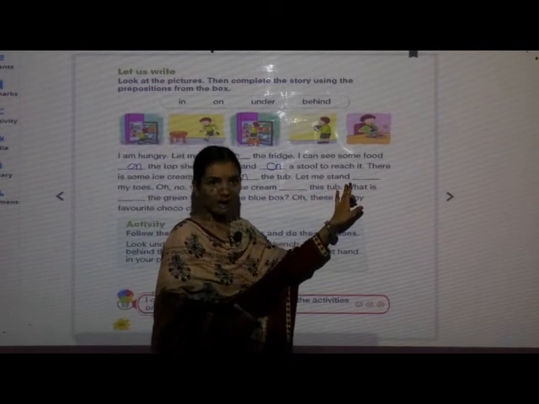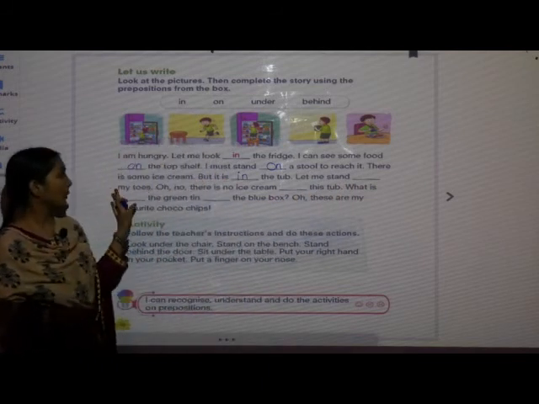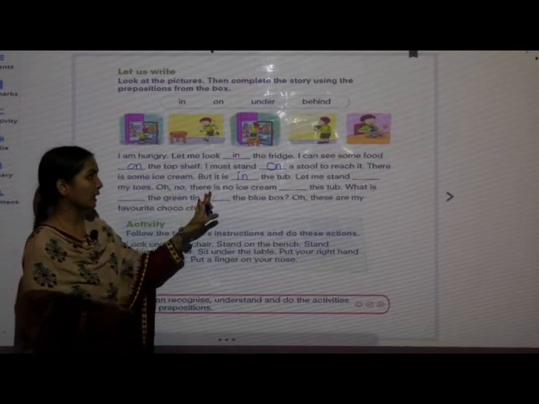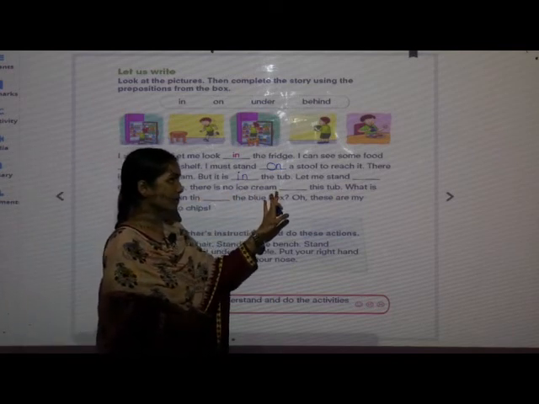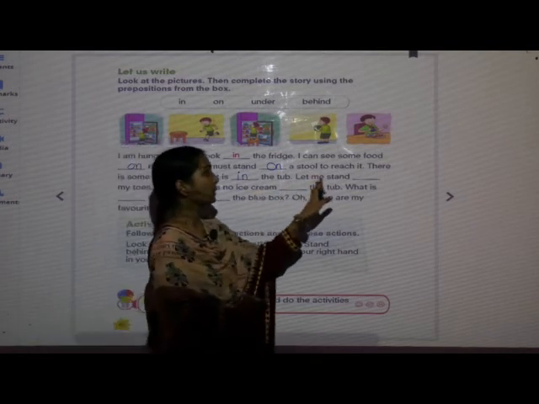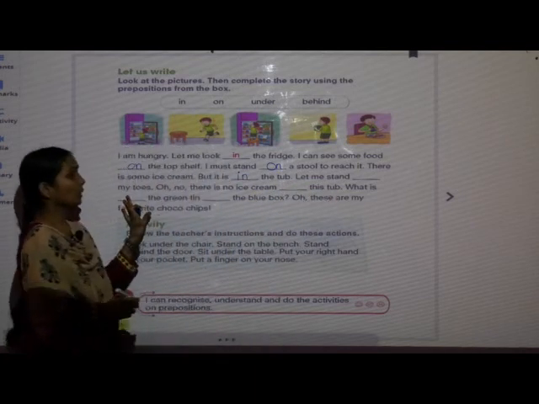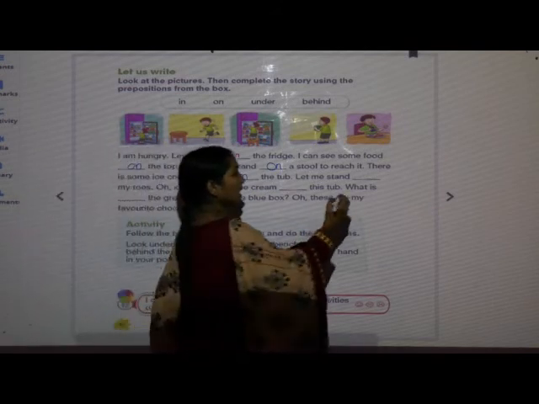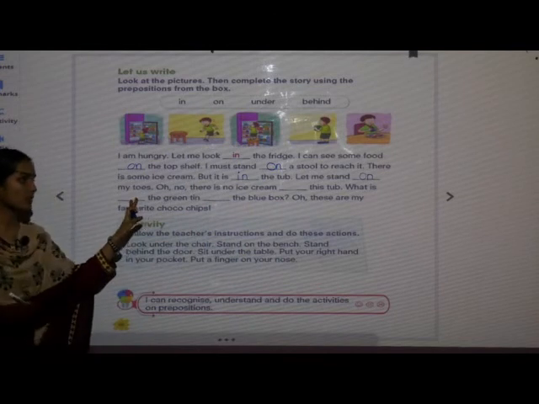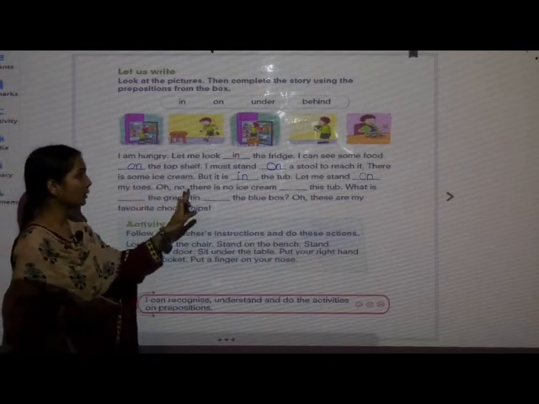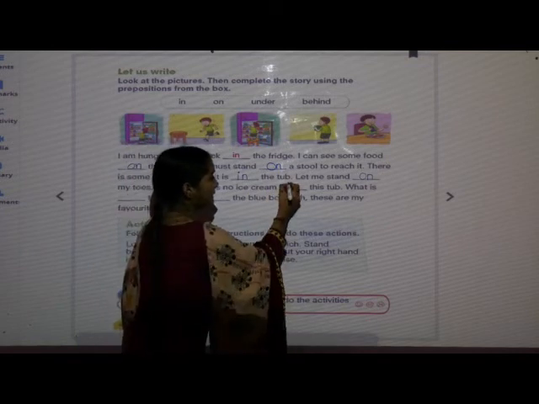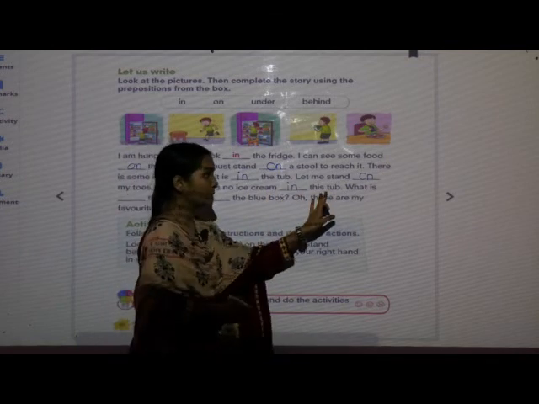Let me stand dash my toes. Let me stand on my toes. Oh no, there is no ice cream in this tube.